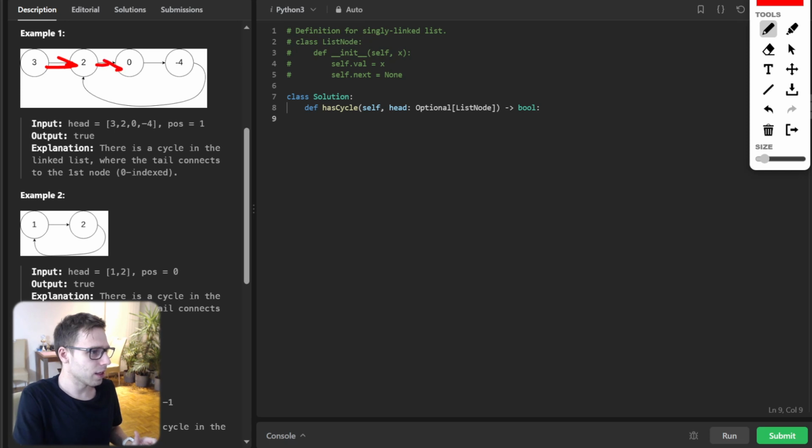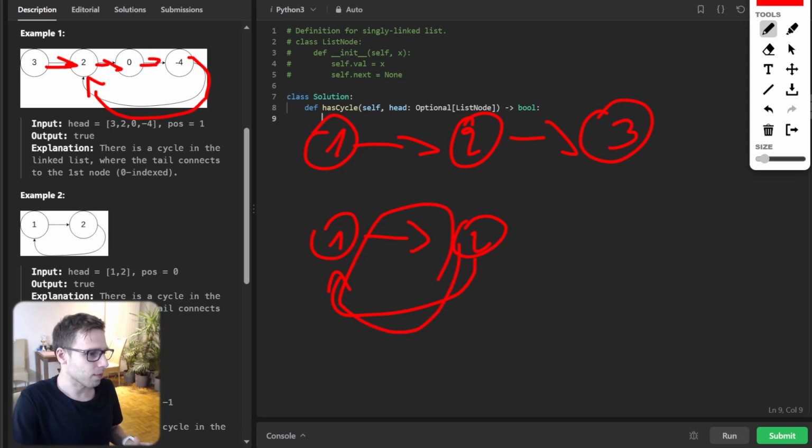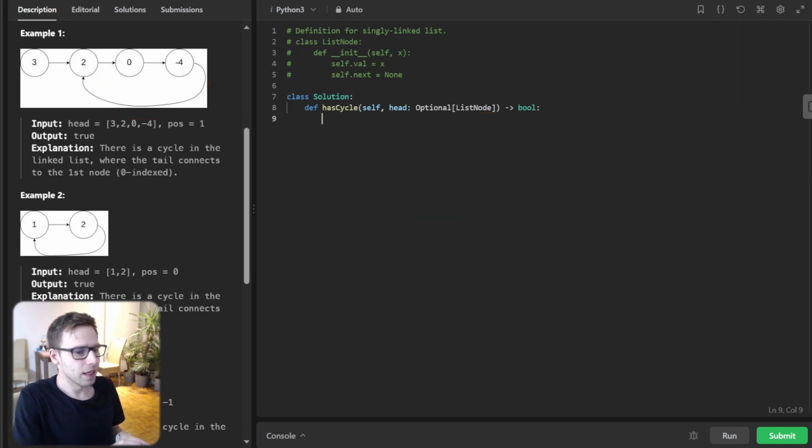Here we have a cycle because 4 is pointing to 2. If there is no cycle, for example this list with 1, 2, 3, it is without a cycle. But if 1 points to 2, and 2 points back to 1, then we have a loop or a cycle.